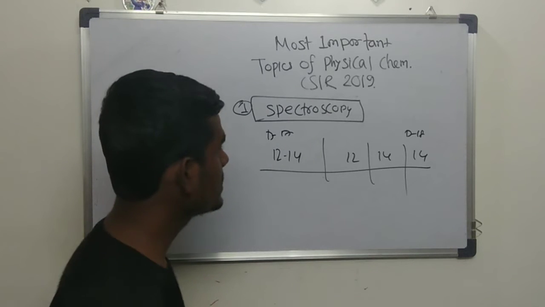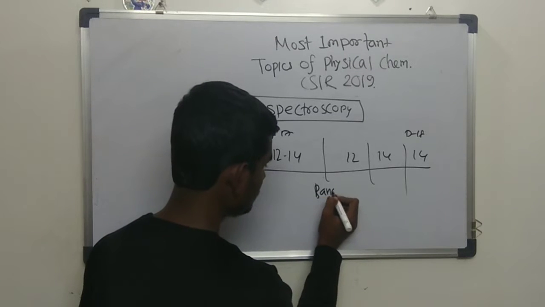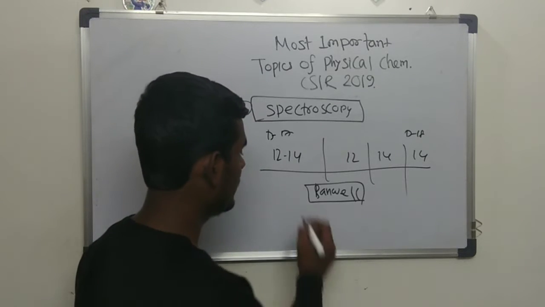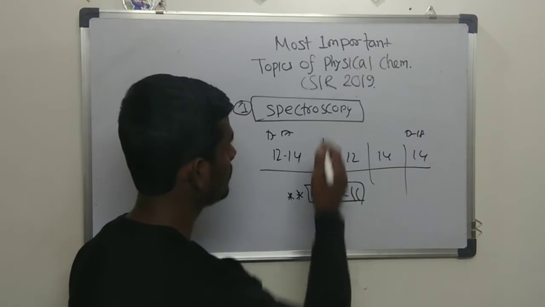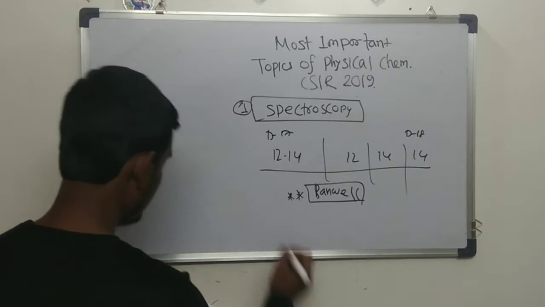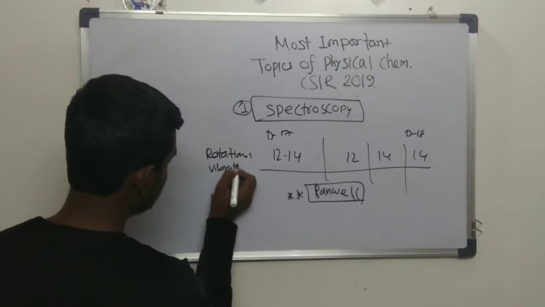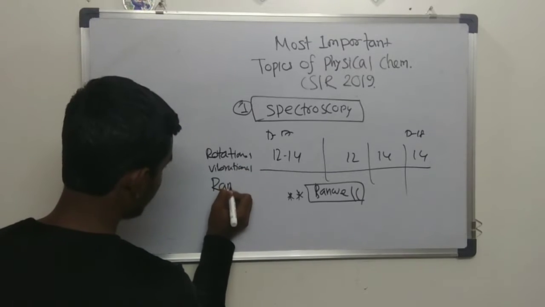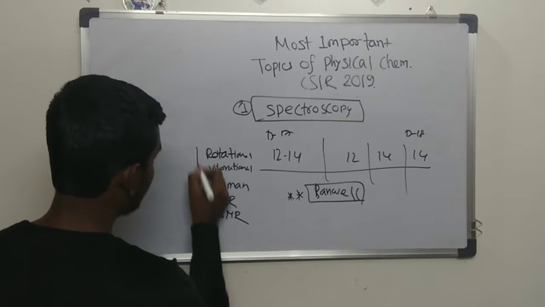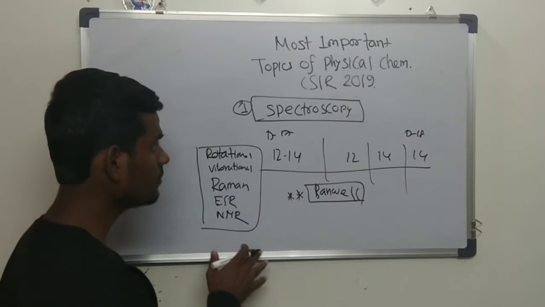So you can't miss this point. To cover this topic, you have to go through the basic book manual. This book is a little bit tough for some students, but it's very important from the exam point of view and for NET. The topics you have to understand and go through are rotational spectroscopy, vibrational spectroscopy, Raman, as well as ESR and NMR. These are the 5 most important topics from spectroscopy generally asked in CSIR.